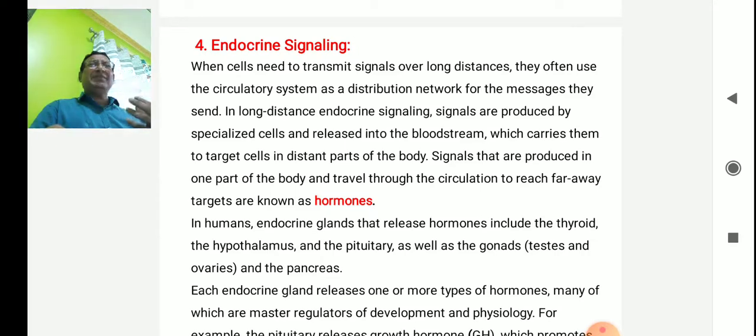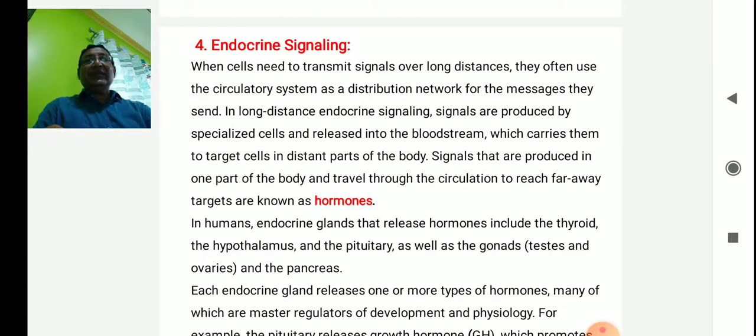Say the pituitary gland secretes pituitary hormones: the somatotropic hormone, adrenocorticotropic hormone, and then thyroid stimulating hormone. All are pituitary hormones, but they act elsewhere. Thyroid stimulating hormone acts on the thyroid gland. LH and FSH act on the ovary as well as the testes. ACTH, adrenocorticotropic hormone, acts on the adrenal glands, which are far away. This type of signaling is known as endocrine signaling.